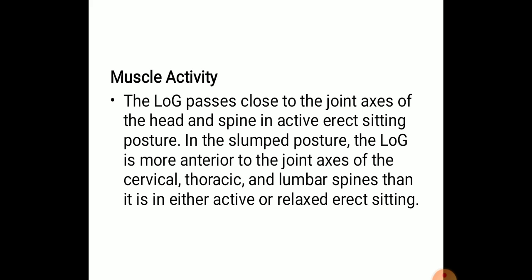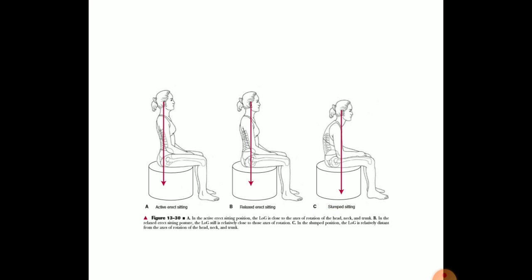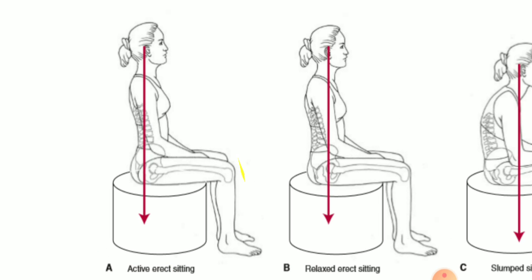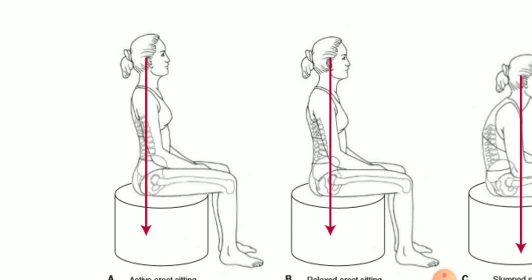So first one is muscle activity. The line of gravity passes close to the joint axis of head and spine in active erect sitting posture. In the slump posture, the line of gravity is more anterior to the joint axis of the cervical, thoracic and lumbar spine than in either active or relaxed erect sitting. So this is the normal active erect sitting. That means the person is sitting upright with a proper alignment of body structure.